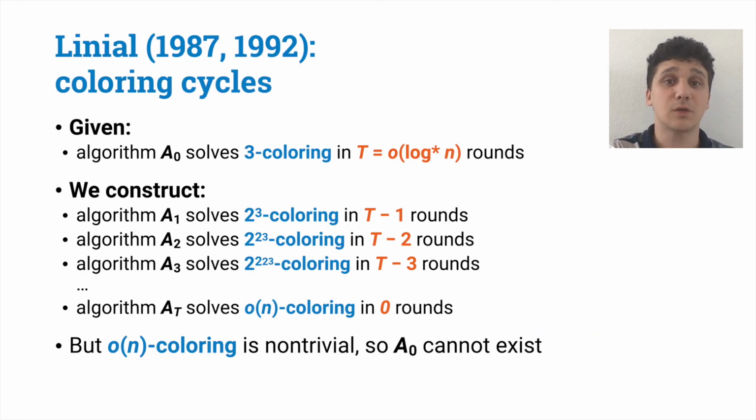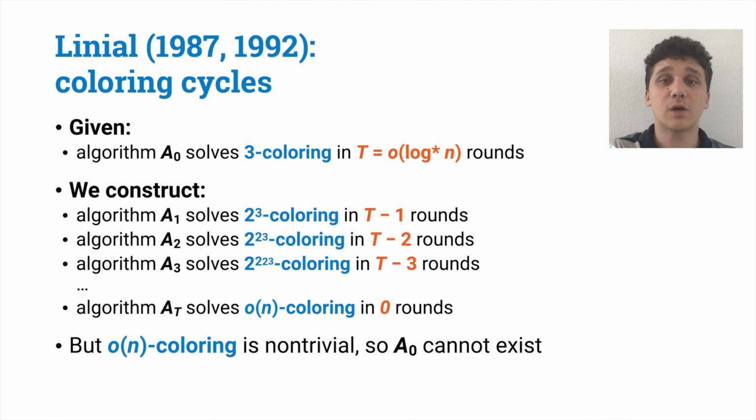Note that this is not a new technique. In fact, the lower bound of Linial for 3-coloring cycles can be seen as an application of the round elimination technique. This proof essentially shows that if C-coloring can be solved in T rounds, then there is some problem that can be solved slightly faster, in at most T-1 rounds, that is 2^C-coloring.